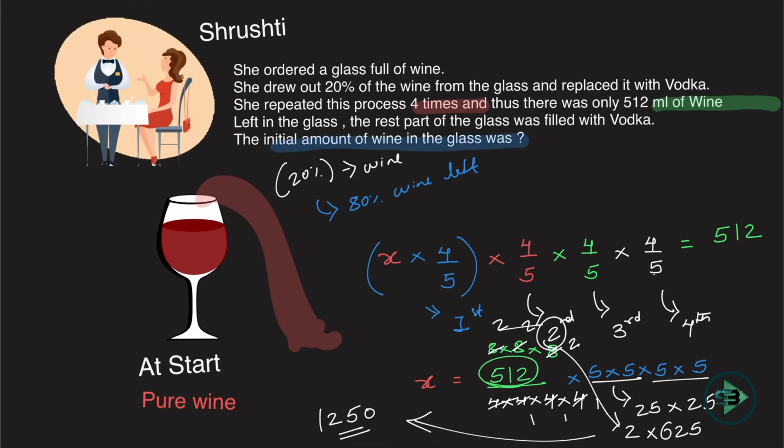And if you take out 80% of that 4 times, you will be left with 512 ml after the 4th operation. So that gives me the answer. Now what is the difference between this problem and the earlier problem? The earlier problem gave the initial amount. This problem asked for the initial amount by giving the final amount. But the concept still remains the same.